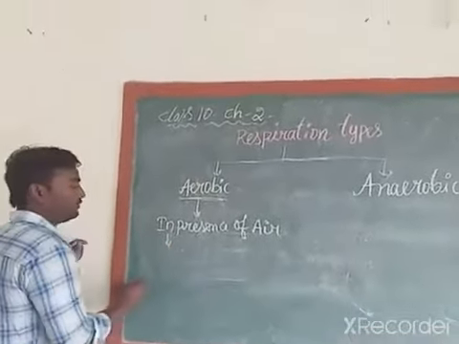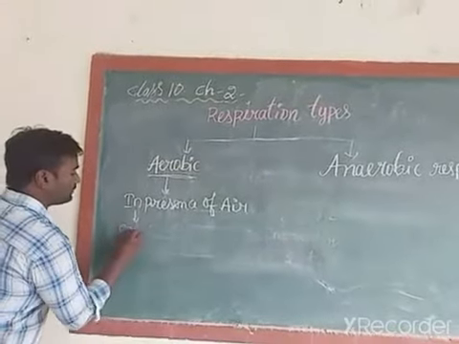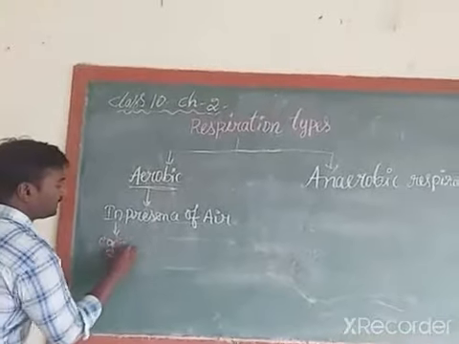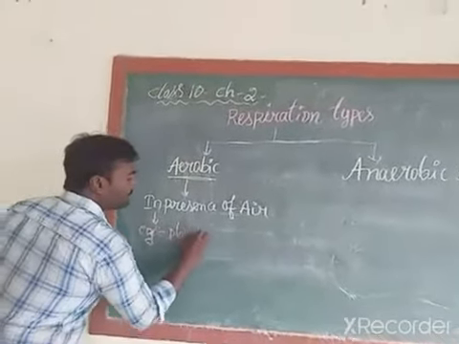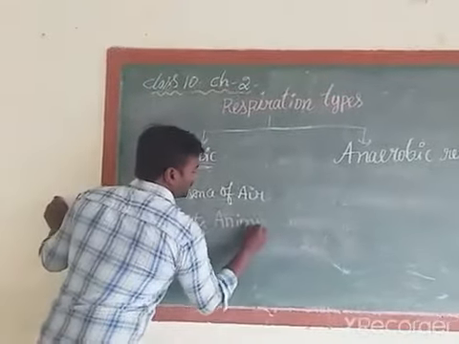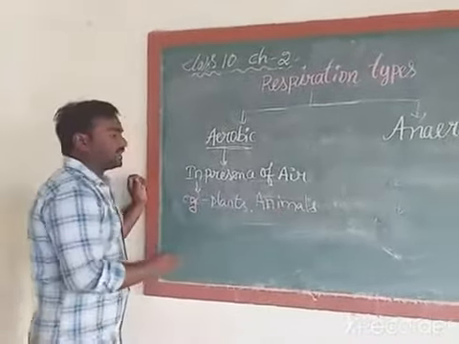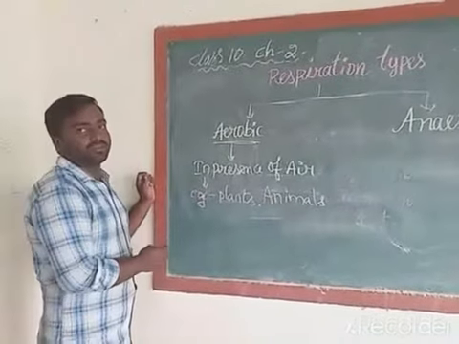Example. Where do we observe this aerobic respiration? In case of plants and animals. Plants and animals can show aerobic respiration.